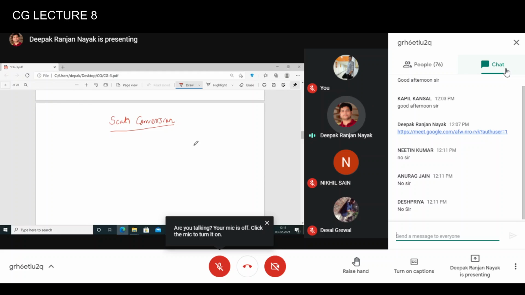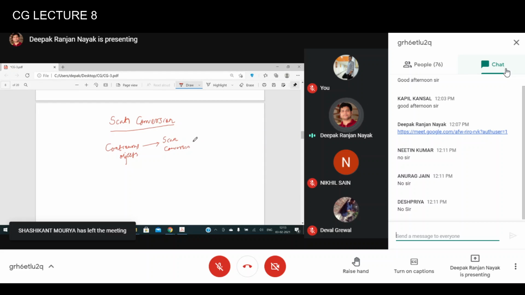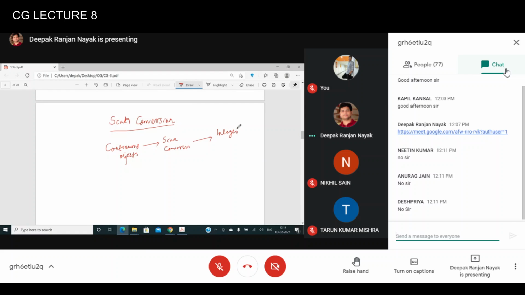So basically, scan conversion is used to convert a continuous graphics object into integer pixel points.